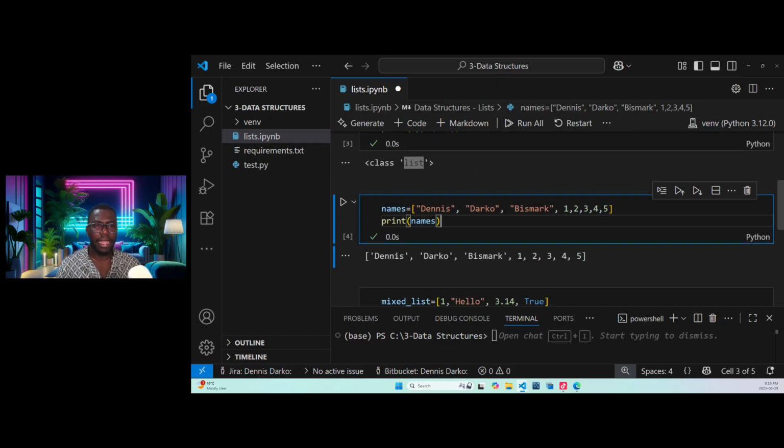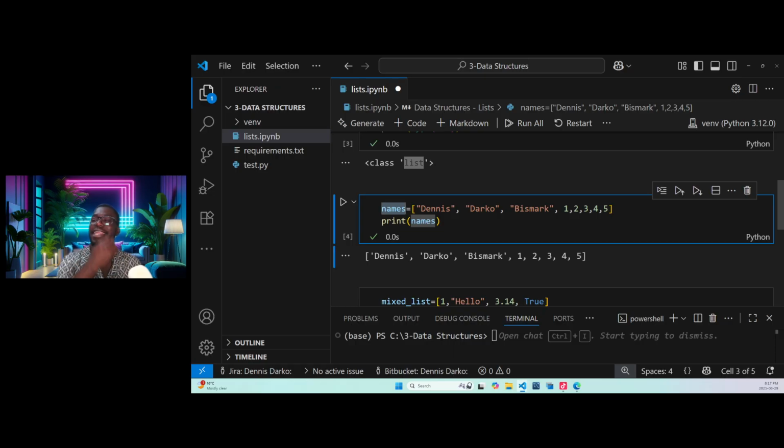We set a variable name called names and assigned it to a list, and inside the list we had individual elements. We printed the list to see that truly we have elements in our list, which this variable is holding and storing in our memory for us.